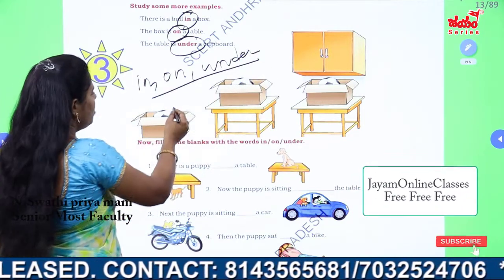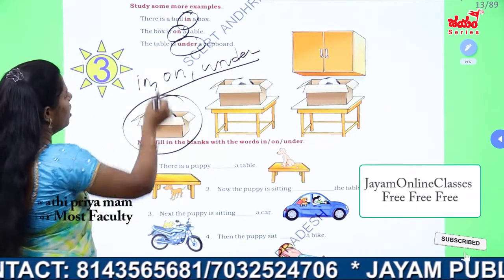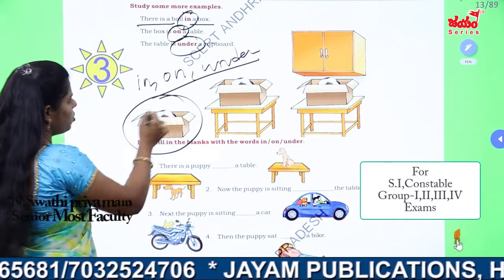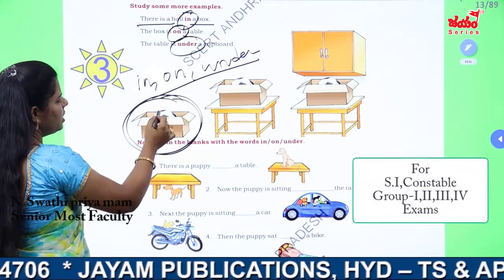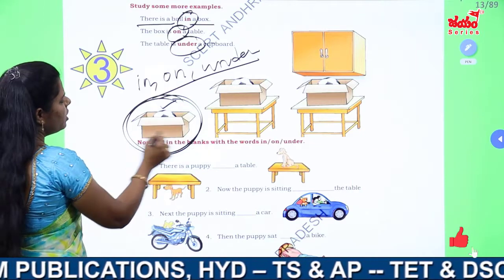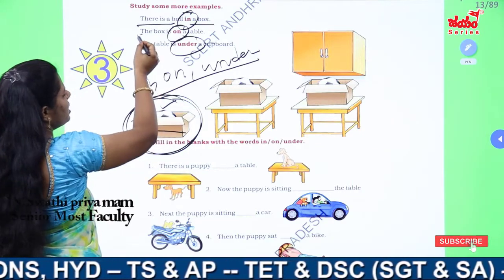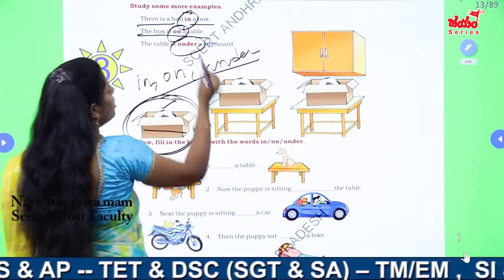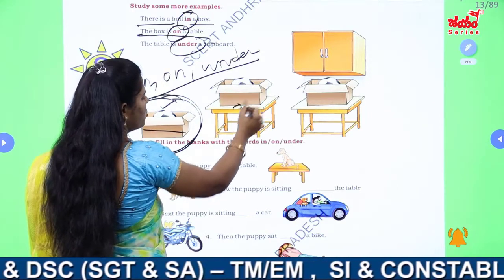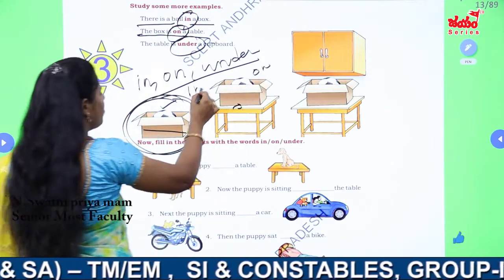So let's see here. For example, in the first picture: there is a ball in the box. There is a ball in a box. Here is the ball, it is there. Where is the ball? In a box. Here this is the second sentence. The box is on the table. Where is the box? On the table. So here they said on, and here they used the preposition in.